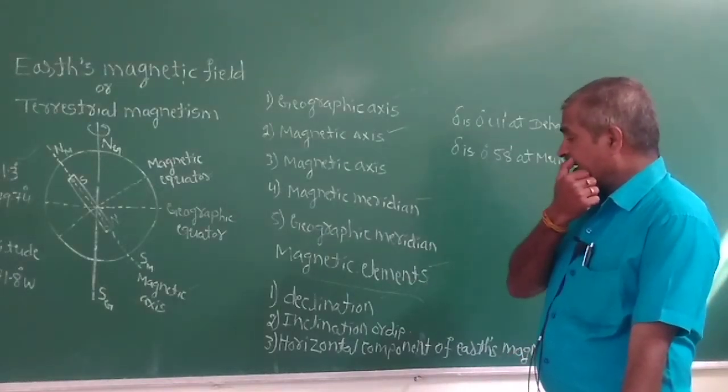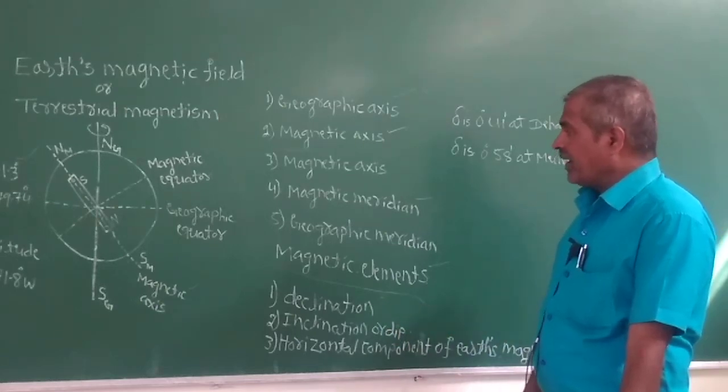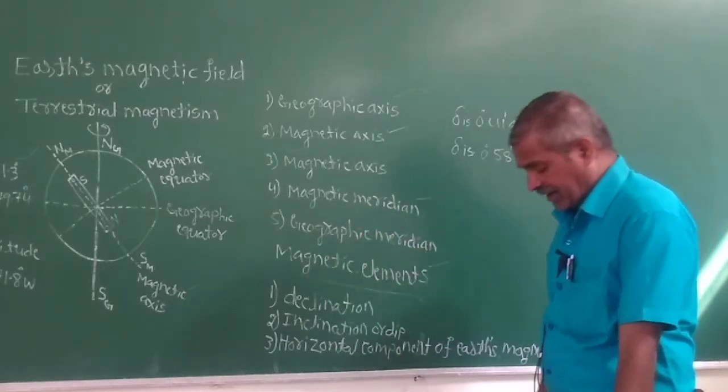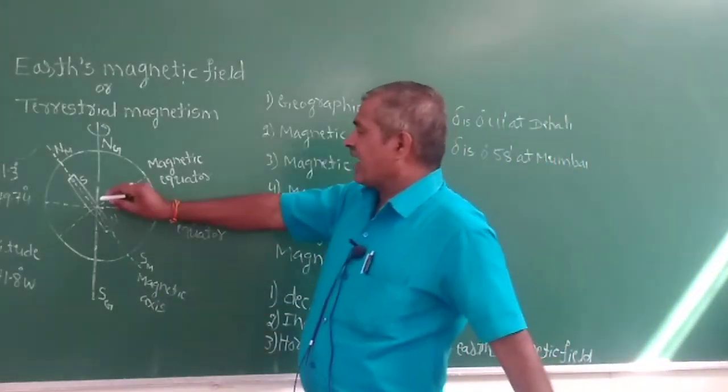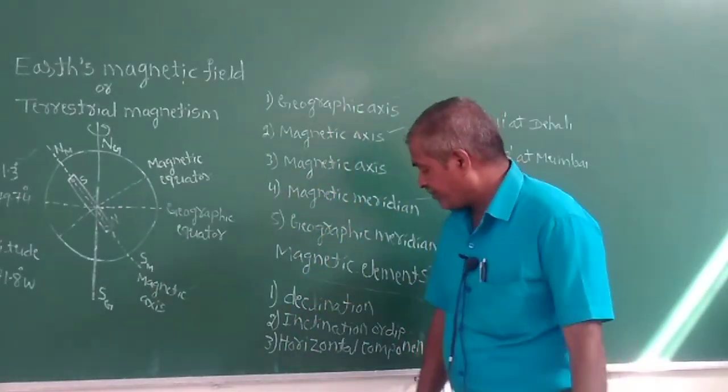Okay. The next one, this is the declination: the angle between the geographic meridian and the magnetic meridian. So this angle is the declination.